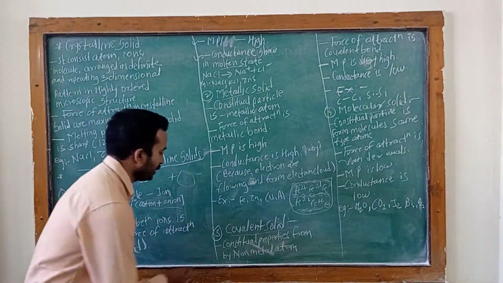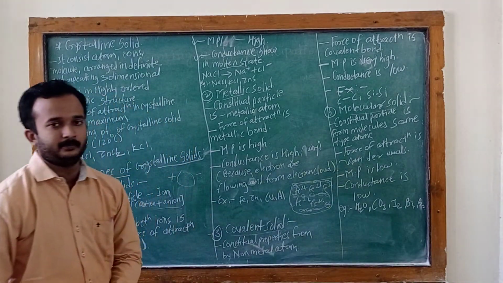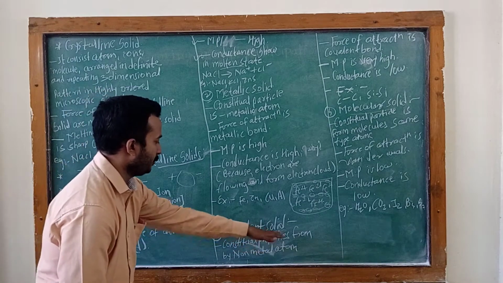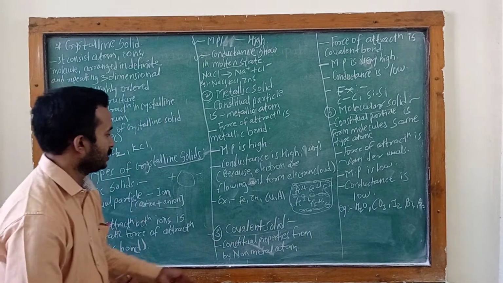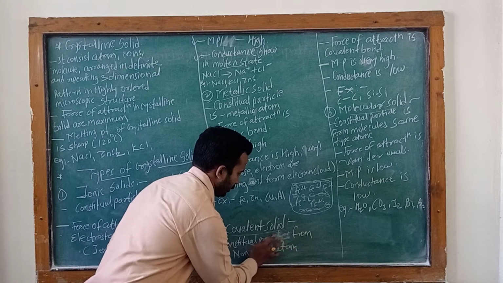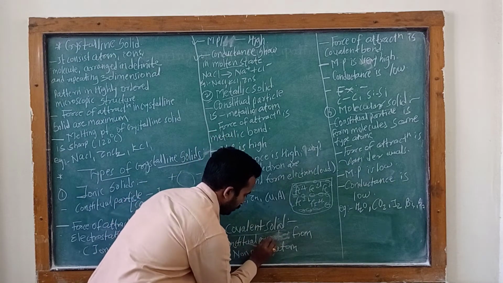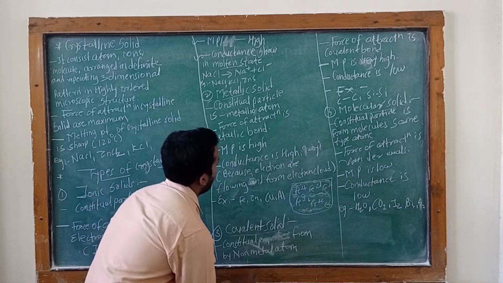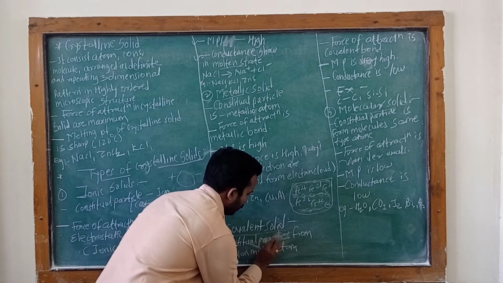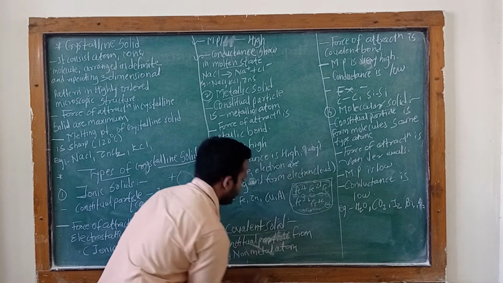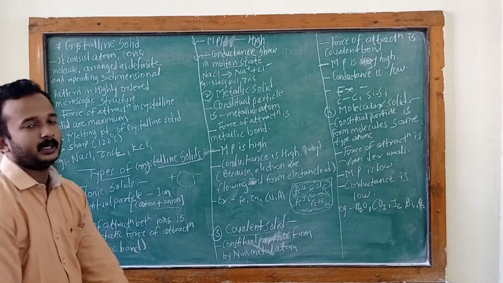Okay. Then secondly, the covalent solid. The constitutional particles are formed by non-metal atoms.